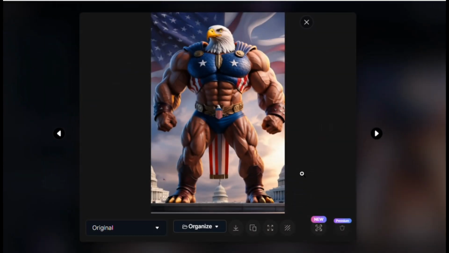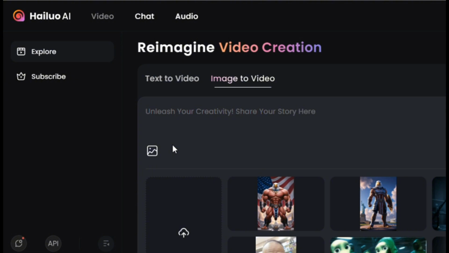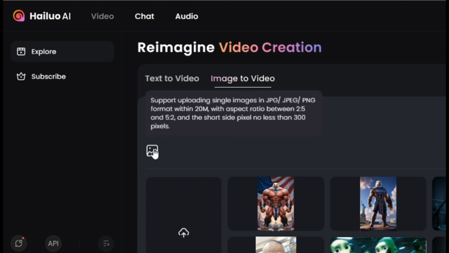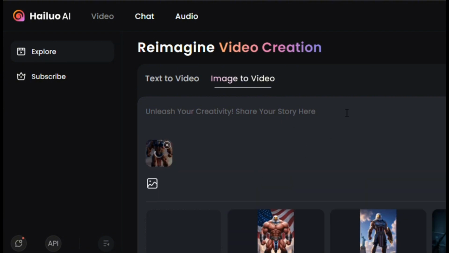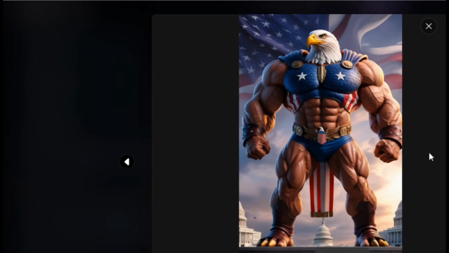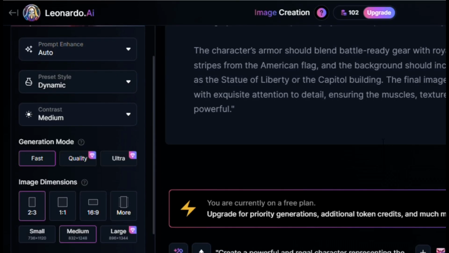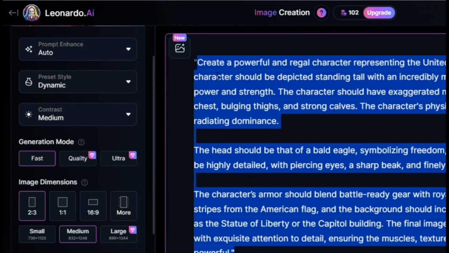Okay, now that we've created our awesome images, we're heading to the next level, turning those images into videos. This is where the magic truly happens. I'm going to show you how to make your content move and come to life. Once you're on the Minimax AI website, you'll see a super easy to navigate interface. You'll be given 2 options here. 1, text to video. 2, image to video. For this tutorial, we'll be using the image to video option, and that's the one you'll want to click.